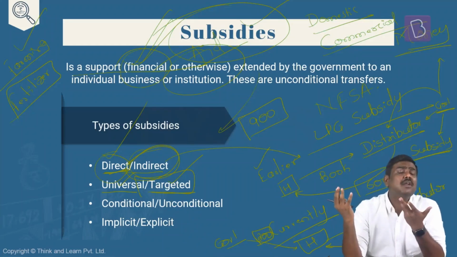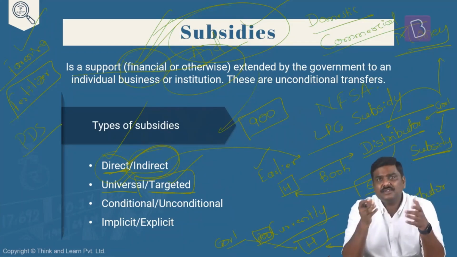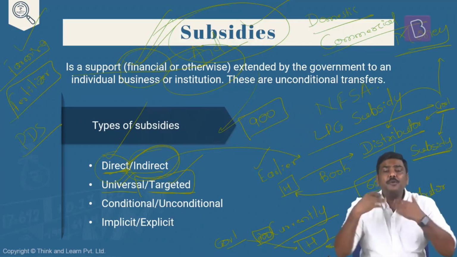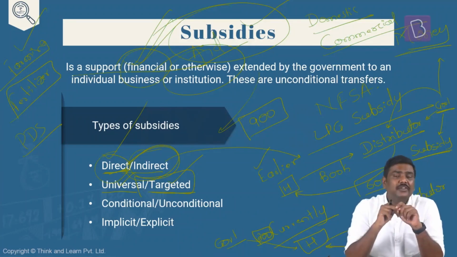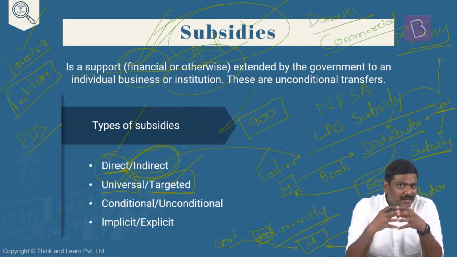Now some of you basically say, sir, what is an example of a targeted subsidy? We have a public distribution system. Within PDS, we also have a concept of the targeted public distribution system. We have various food programs. We have various other types of schemes where the beneficiaries are identified. Beneficiaries are targeted. Not everyone is given the subsidy. Only the targeted beneficiaries will be provided with subsidy.